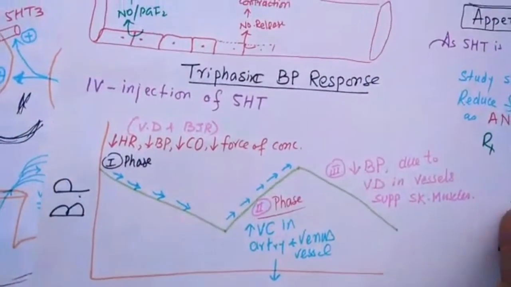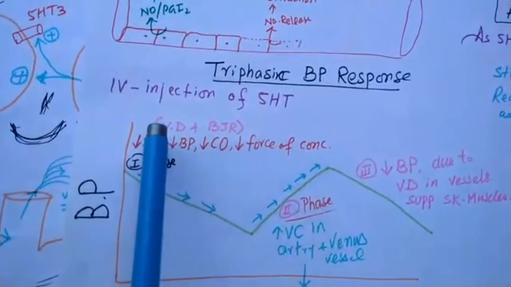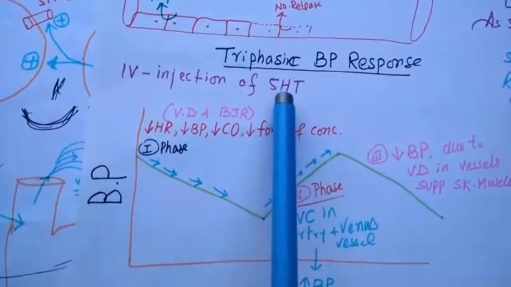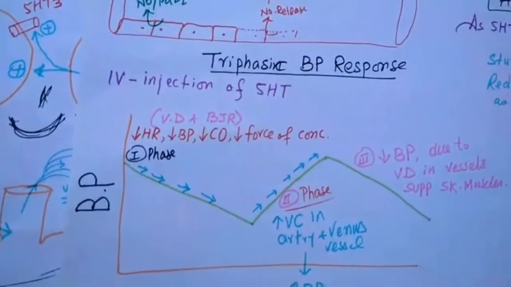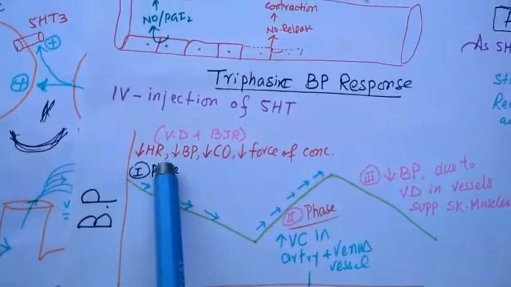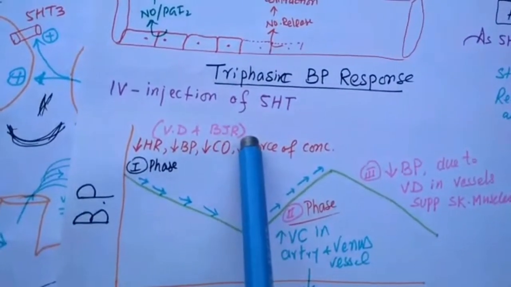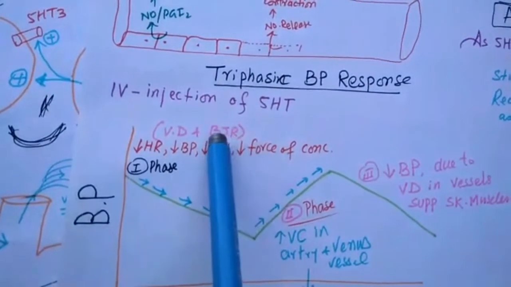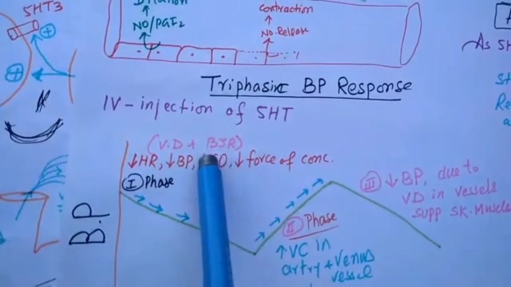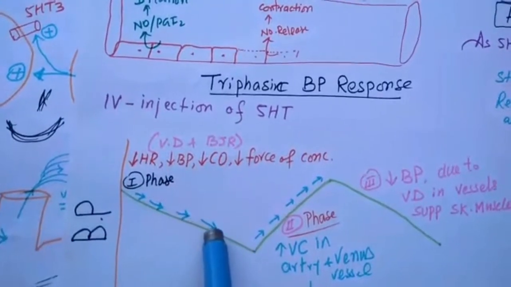There is a triphasic blood pressure response of serotonin. The IV injection of serotonin produces a triphasic BP response. This is phase number 1. In phase 1, there is vasodilation due to BJR, Bezold-Jarisch reflex. Due to this chemoreflex, there is decreased heart rate, decreased blood pressure, decreased cardiac output, decreased force of contraction. So BP is going down.